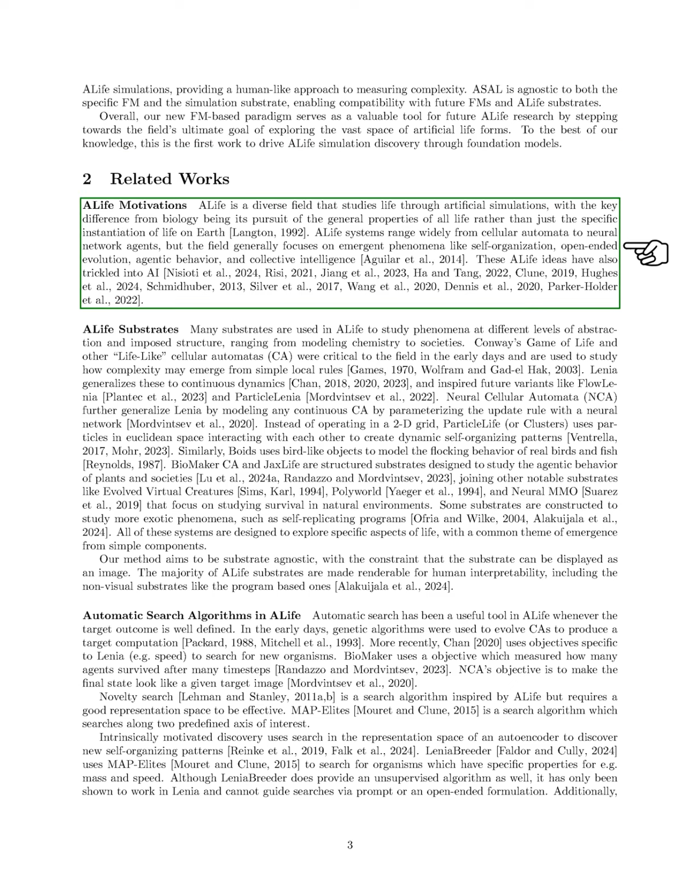This field studies life through artificial simulations, focusing on the general properties of life rather than just the specific forms found on Earth. A-life encompasses a wide range of systems, from cellular automata to neural network agents, and emphasizes emergent phenomena like self-organization and collective intelligence, which have also influenced AI research.